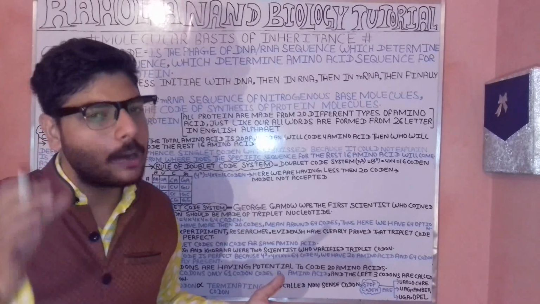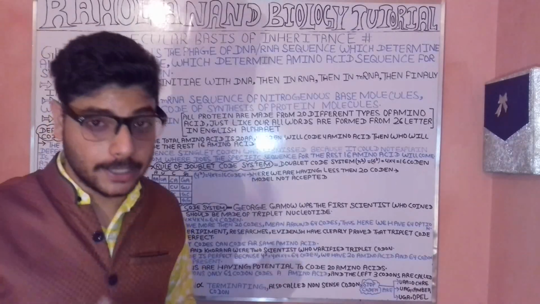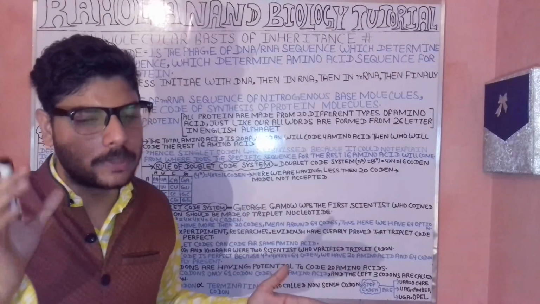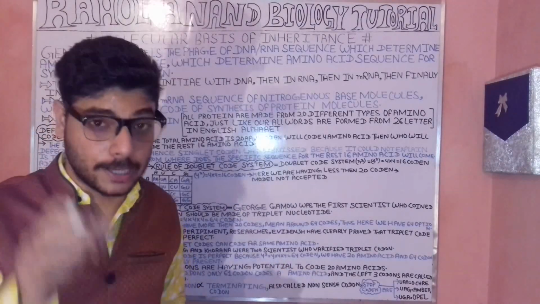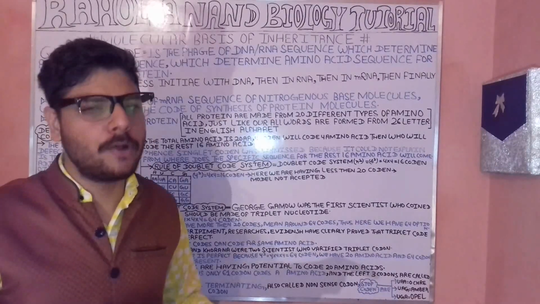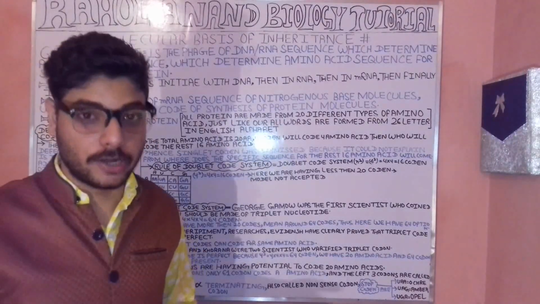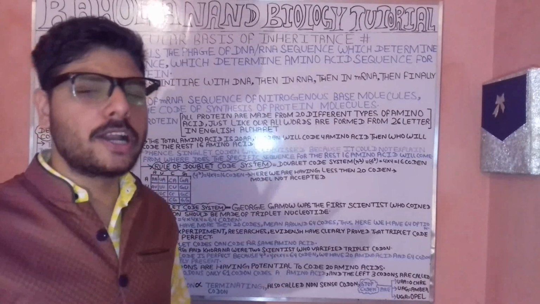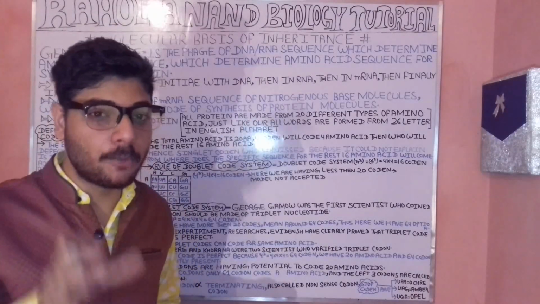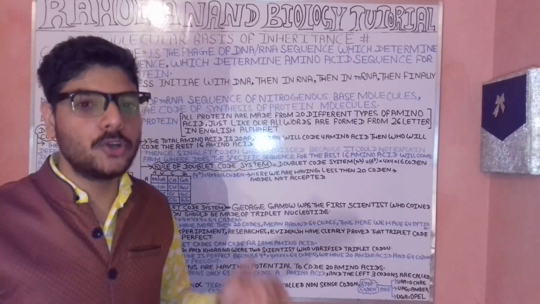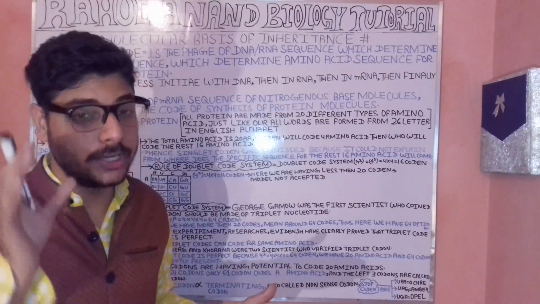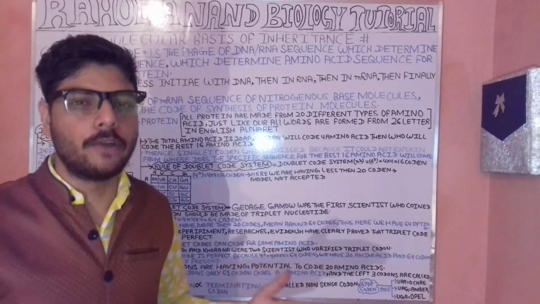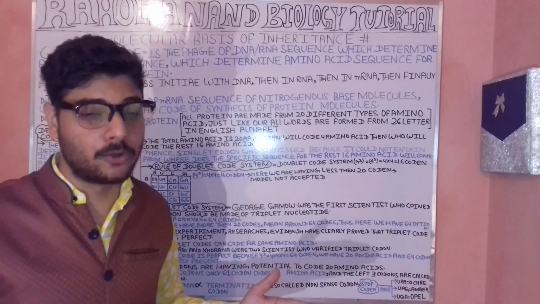Here, when we are particularly studying the triplet codon, we have the names of certain scientists, such as George Gamow. When we are talking about the rules of the triplet codon, remember, George Gamow played an important role and coined the term triplet codon.